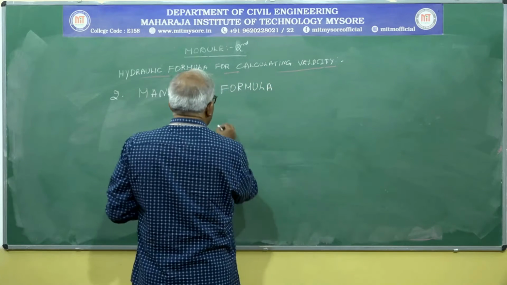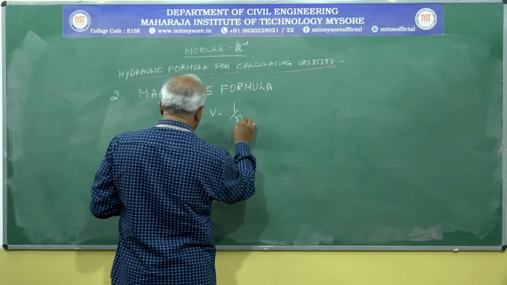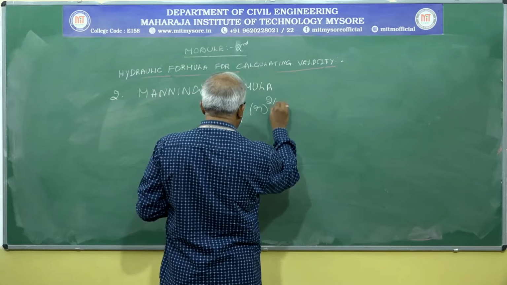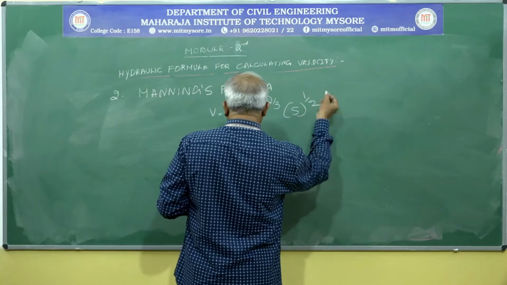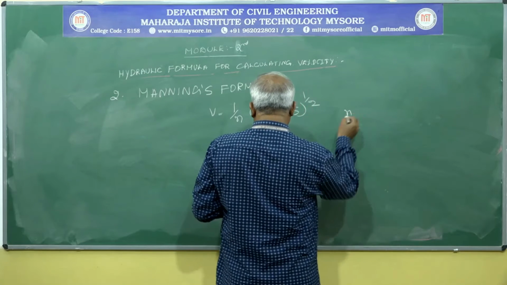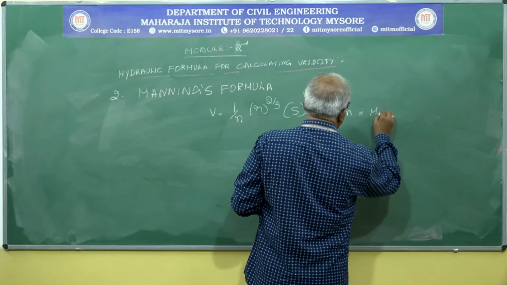What it says: V equals 1 by small n into small r to the power of 2 by 3 into s to the power of 1 by 2. Here small n is nothing but Manning's constant.